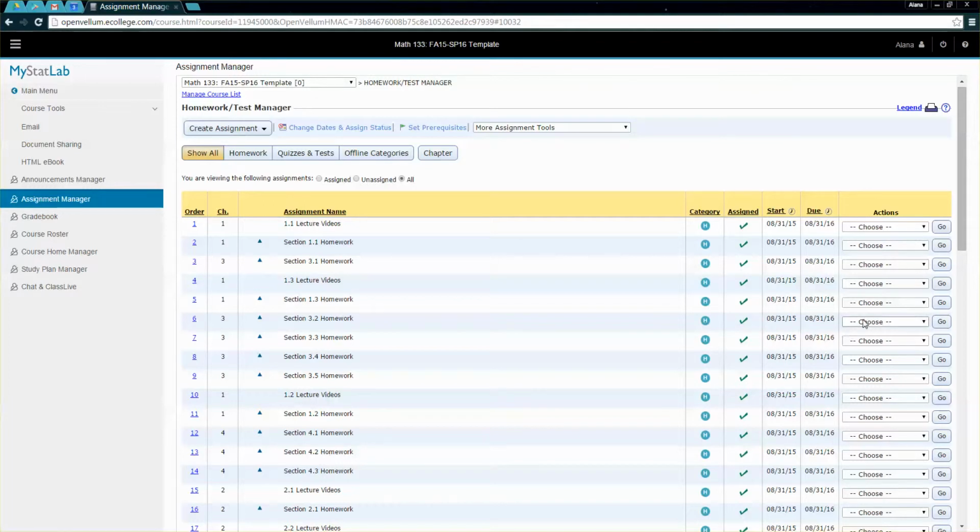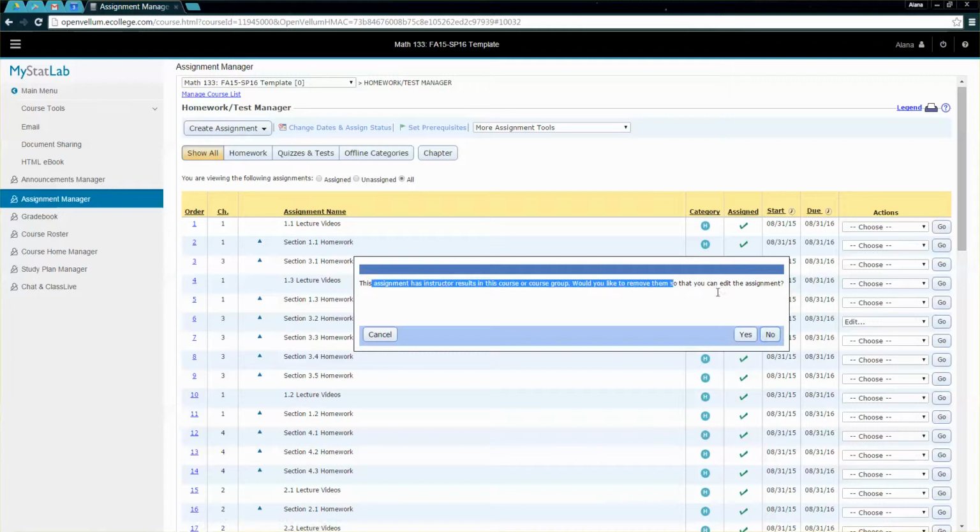So if I look at section 3.2, I want to edit that section. And then it tells me, oh no, somebody's done this. Well, this is where you have to make a judgment call. In this case, it's just the instructor. I'm the only one that has done something on it, so I'm totally okay with removing my results.